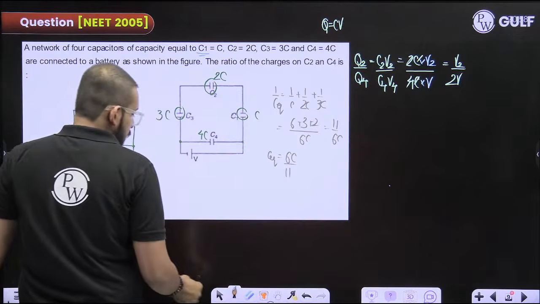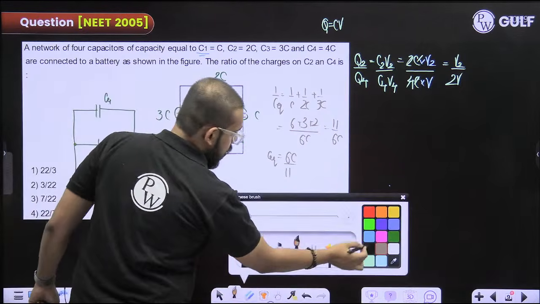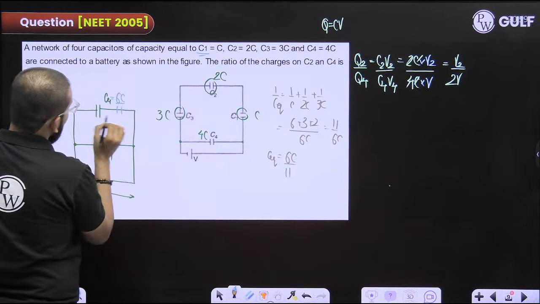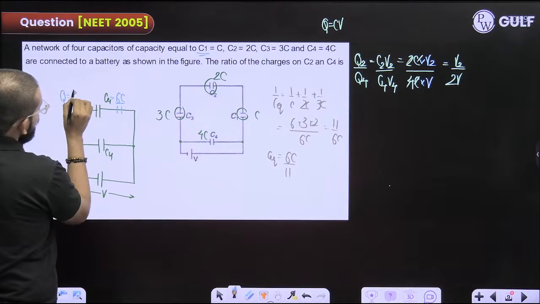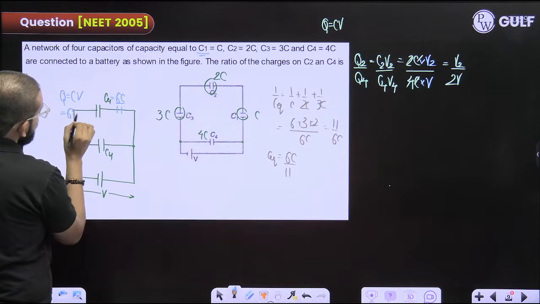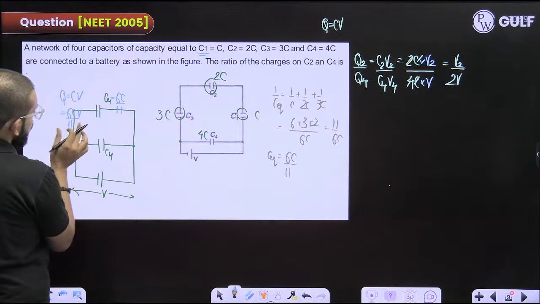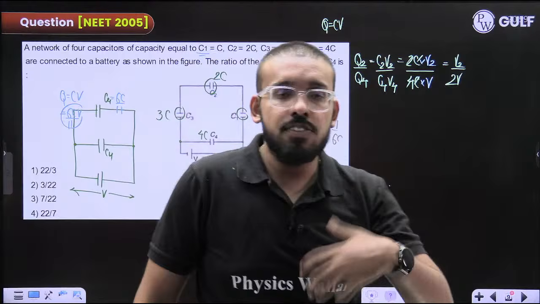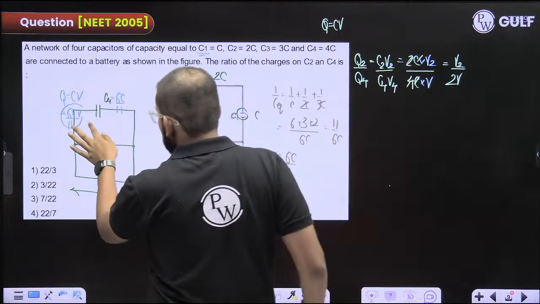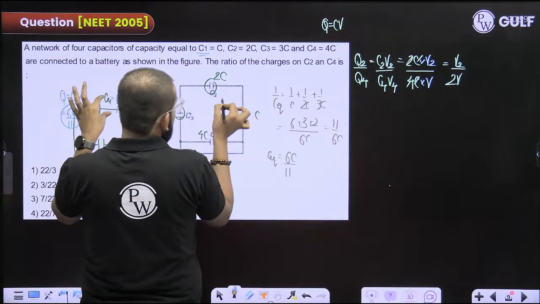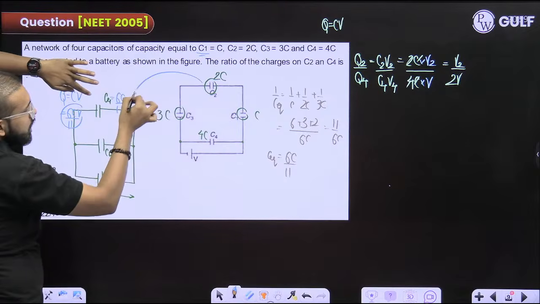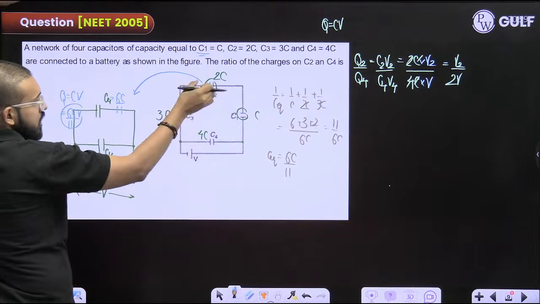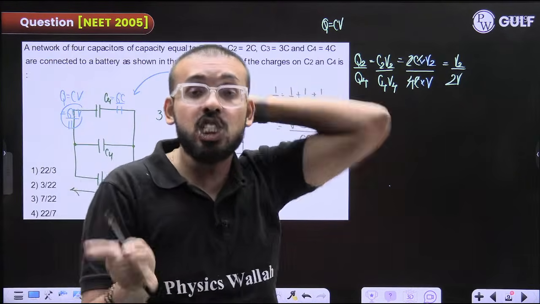Okay. How much charge would 6C by 11 be having? Q is equal to C into V. So with 6C by 11 and potential difference V, this will have charge 6CV by 11. This is an equivalent of these three only. So if this is the charge across this, the same charge would be across this, because in series charge remains the same.